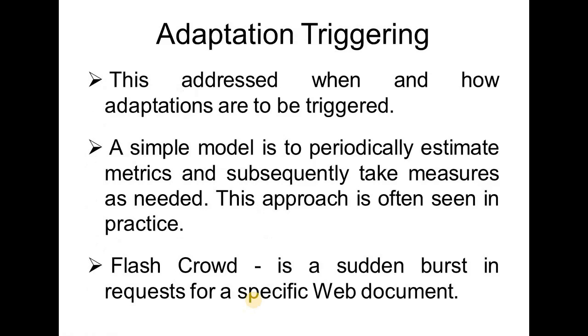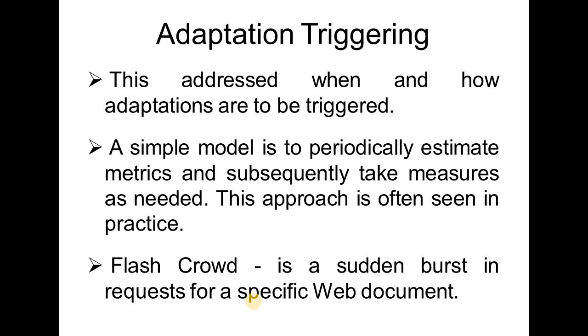Adaptation triggering. This addresses when and how adaptations are to be triggered. A simple model is to periodically estimate metrics and subsequently take measures as needed. This approach is often seen in the practice. A major drawback of periodic evaluation is that sudden changes may be missed.